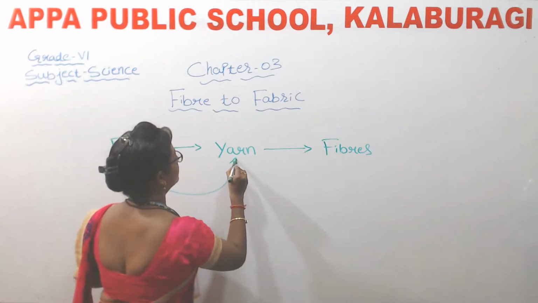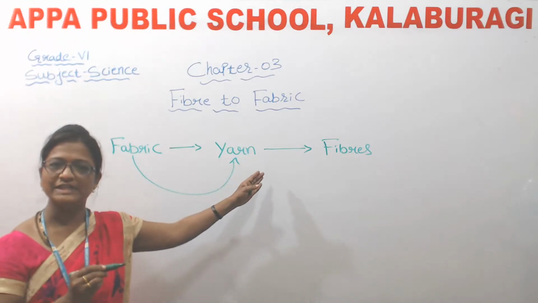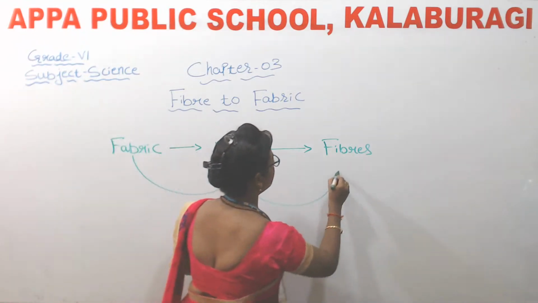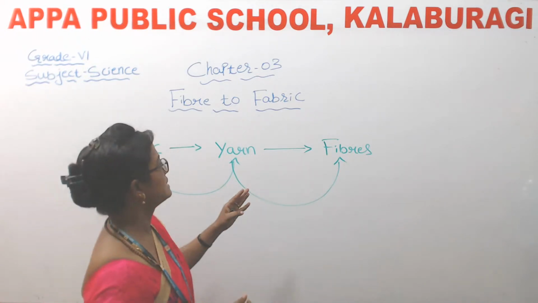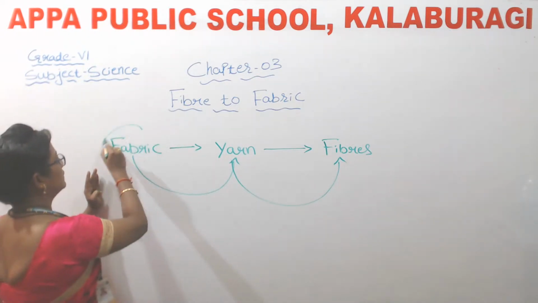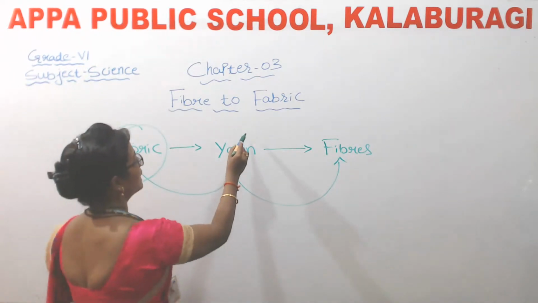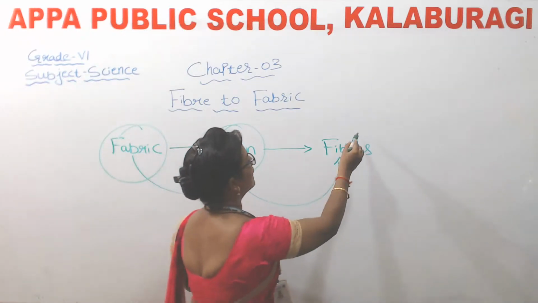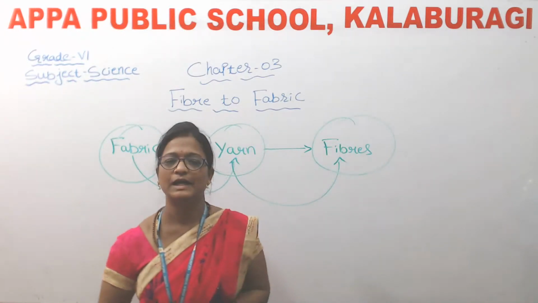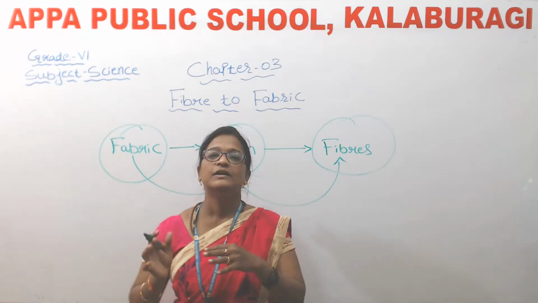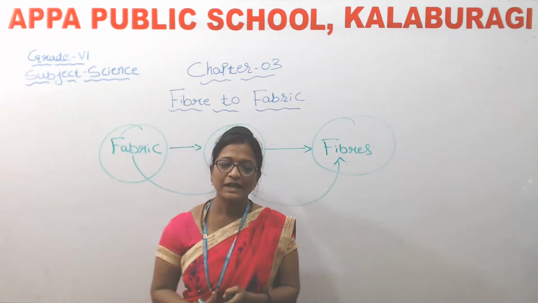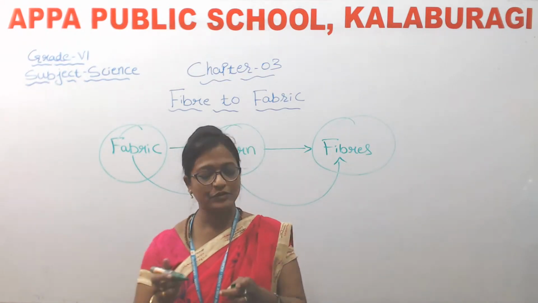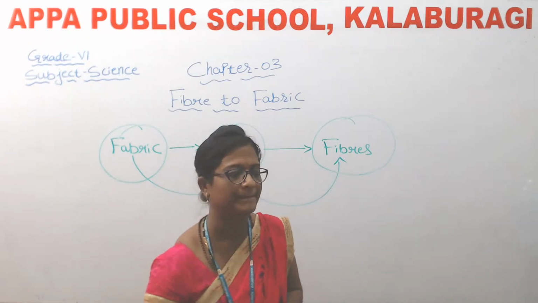Fabric is made up of yarn, and again yarn is made up of fibers. So this is about how fabric is made by using yarn and how yarn is made by using fibers. Okay, this is about fabric to fibers. So now let us discuss types of fibers.